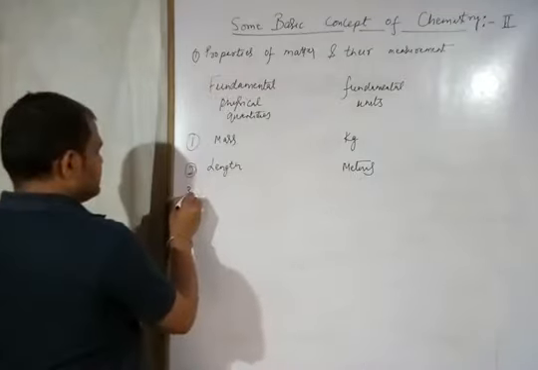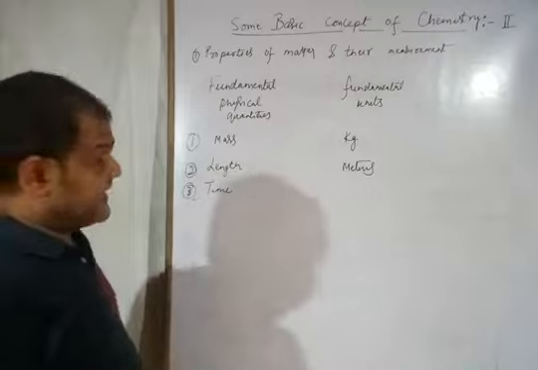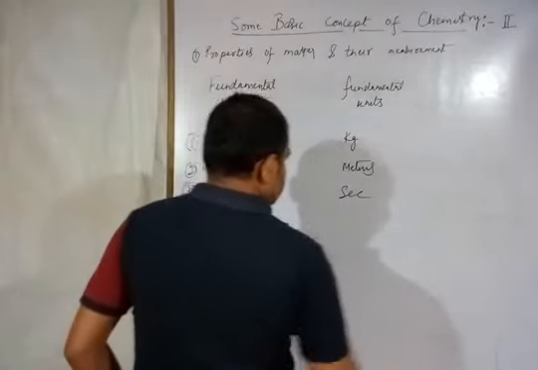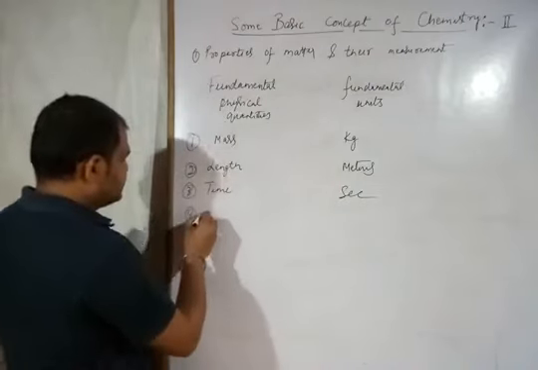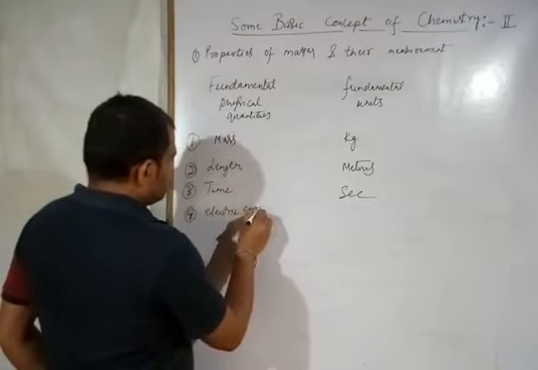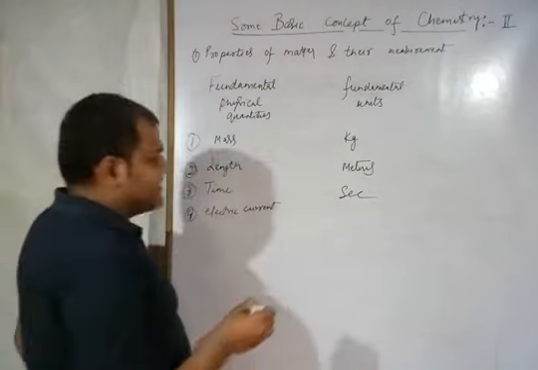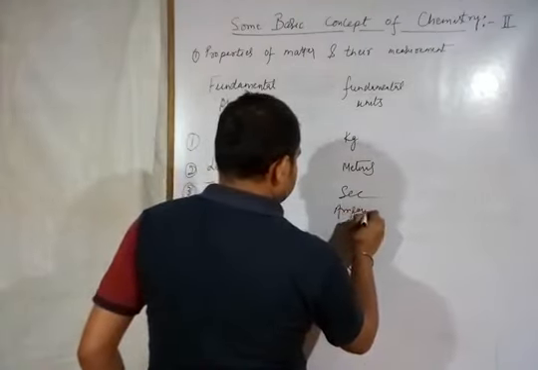Third one is time. Time is also a fundamental physical quantity. It is expressed in seconds. Fourth one is electric current, and electric current is expressed in amperes.